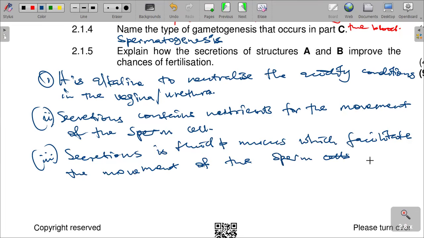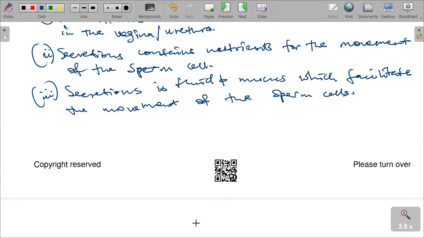That is also a very good answer, to say it is fluid and mucus, to facilitate the movement of the sperm cells as well. That is also a very good answer to take note of. You understand? We go to the next question.